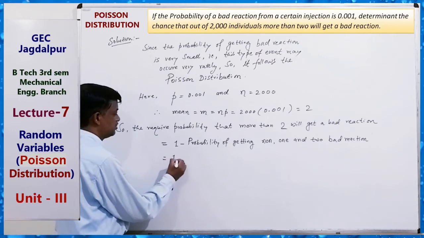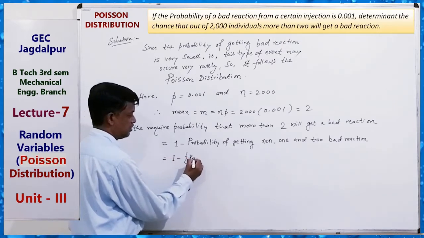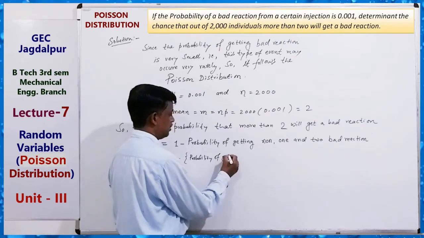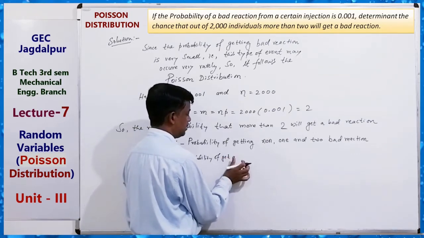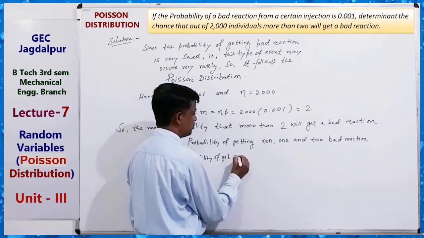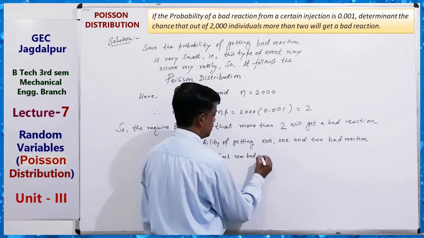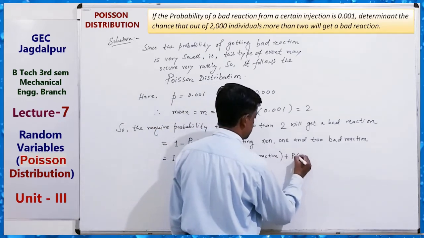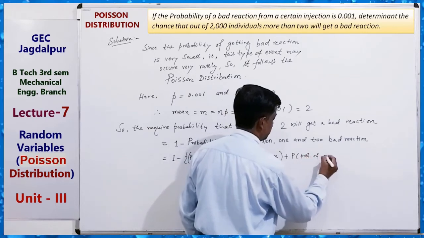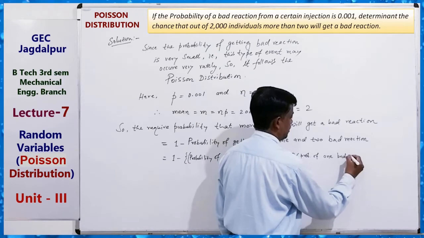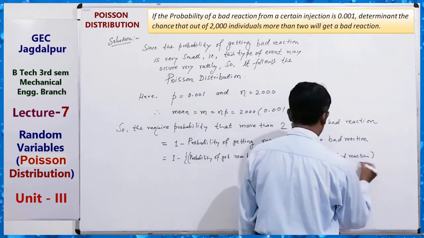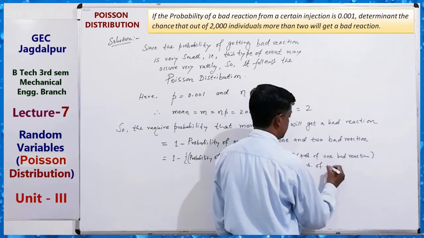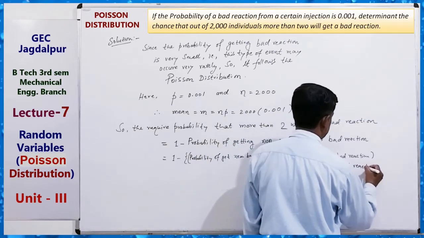This is equal to 1 minus probability of getting zero bad reaction plus probability of 1 bad reaction plus probability of 2 bad reactions.